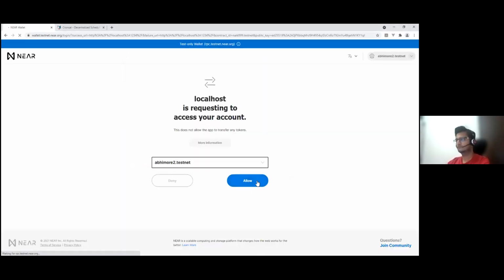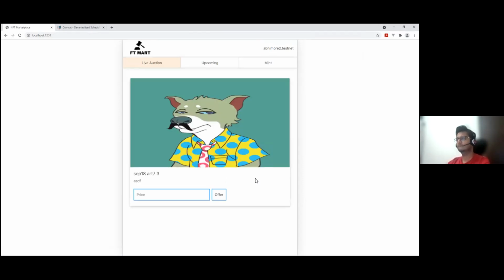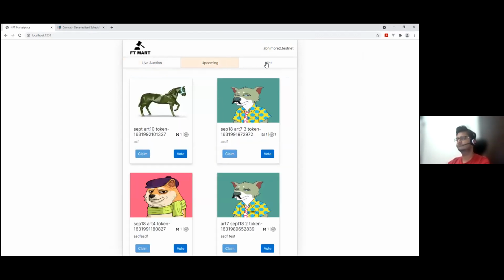So we try to log in using the abhimore.2 testnet account. Once you are logged in, you have three tabs available to you. One is live auction, which is where the live auction actually happens, and at any given point of time there's only one token which appears, which is again chosen by the community. The upcoming tab specifies all the tokens which have been minted by different creators.